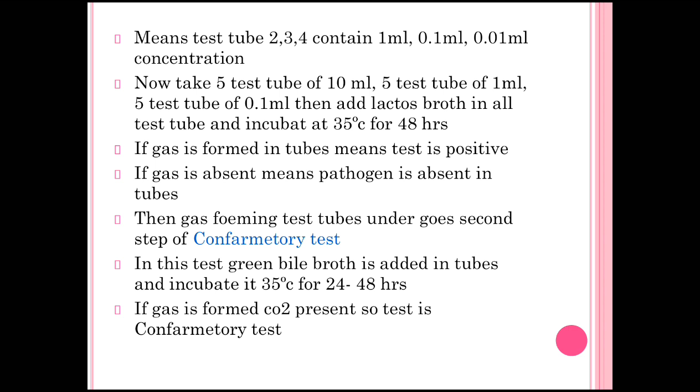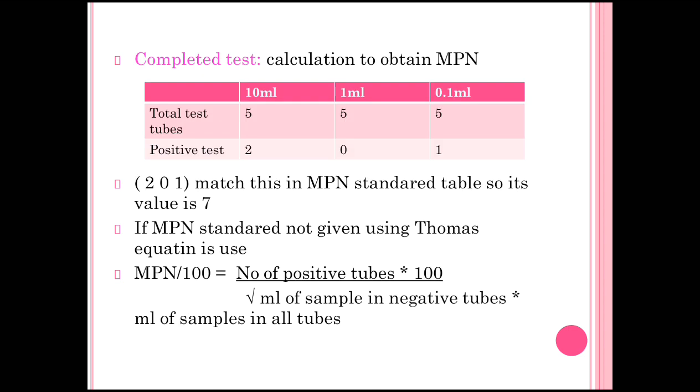If gas is formed, then we check again after 48 hours. If gas, meaning CO2, is present, the test is confirmed, and if CO2 is absent, then the test is negative.